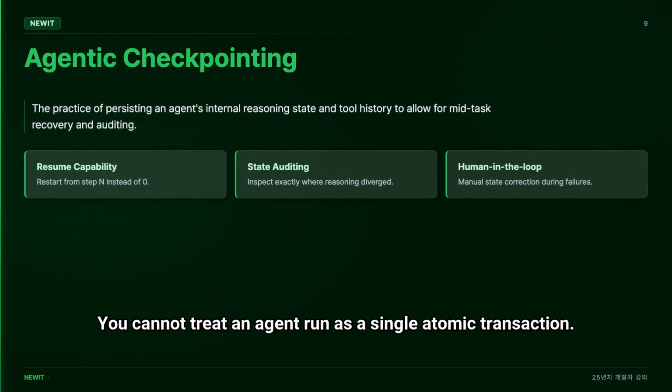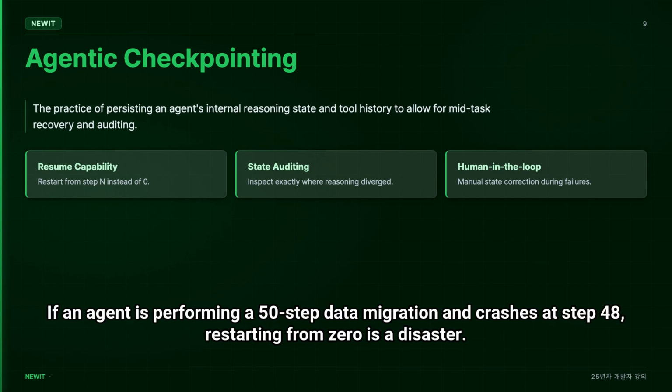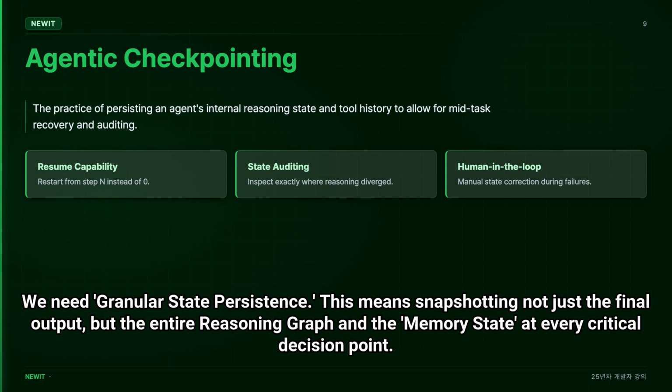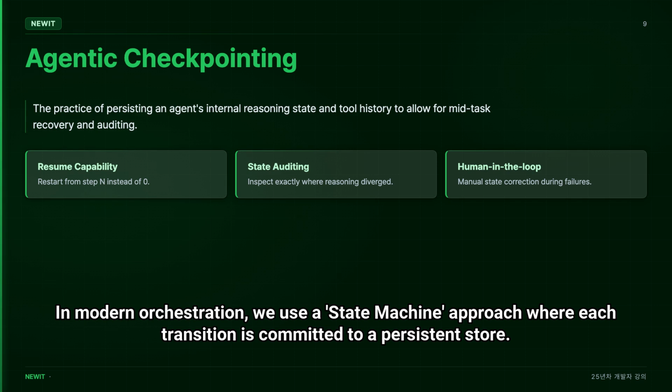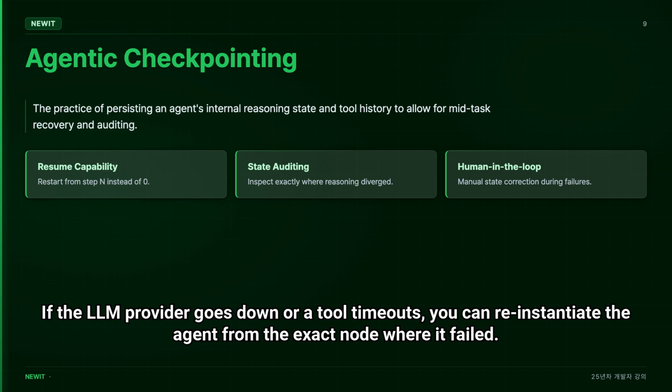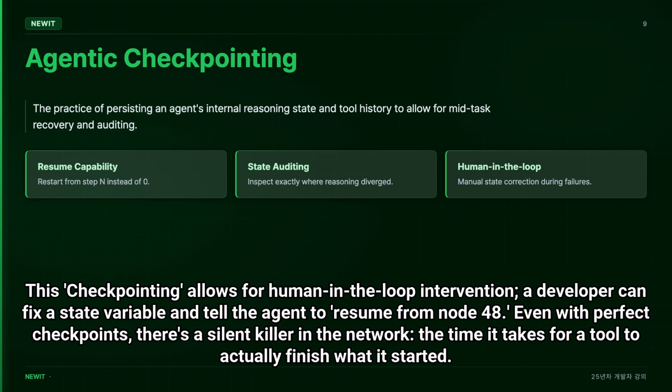You cannot treat an agent run as a single atomic transaction. If an agent is performing a 50-step data migration and crashes at step 48, restarting from 0 is a disaster. We need granular state persistence. This means snapshotting not just the final output, but the entire reasoning graph and the memory state at every critical decision point. In modern orchestration, we use a state machine approach where each transition is committed to a persistent store. If the LLM provider goes down or a tool times out, you can reinstantiate the agent from the exact node where it failed. This checkpointing allows for human-in-the-loop intervention. A developer can fix a state variable and tell the agent to resume from node 48.